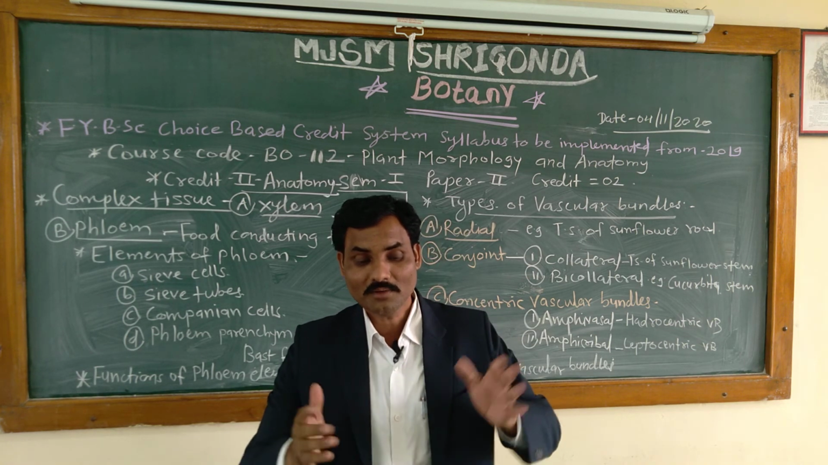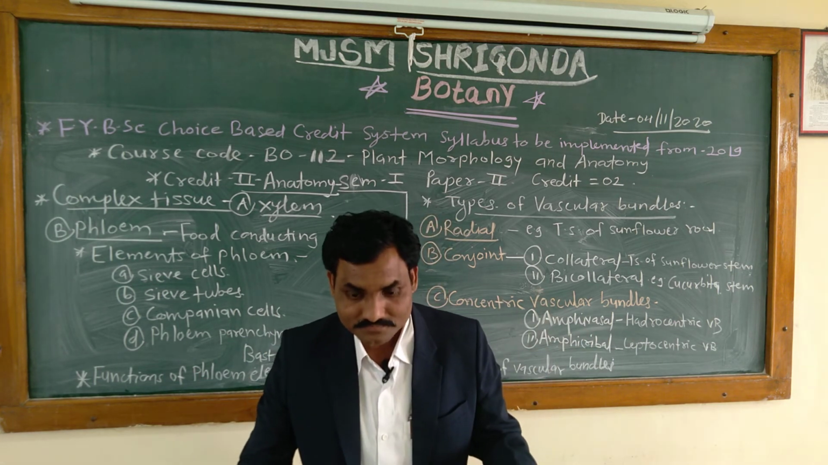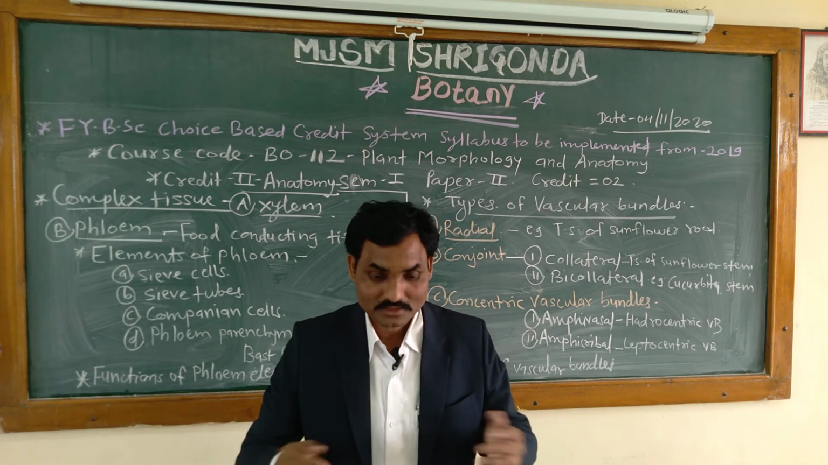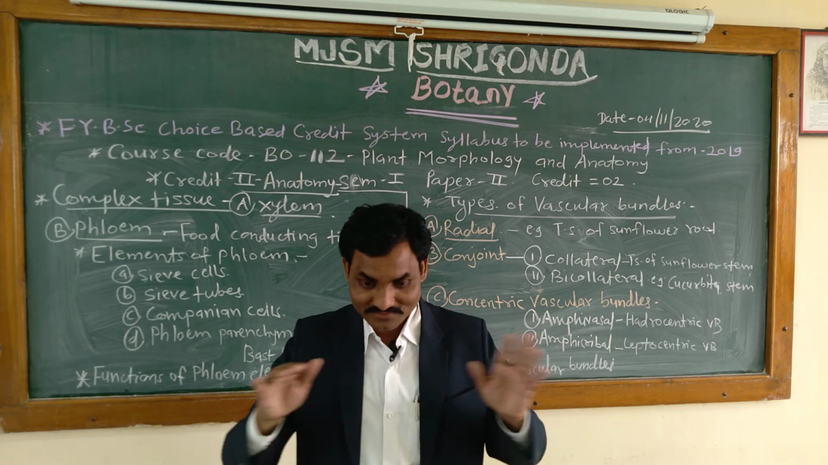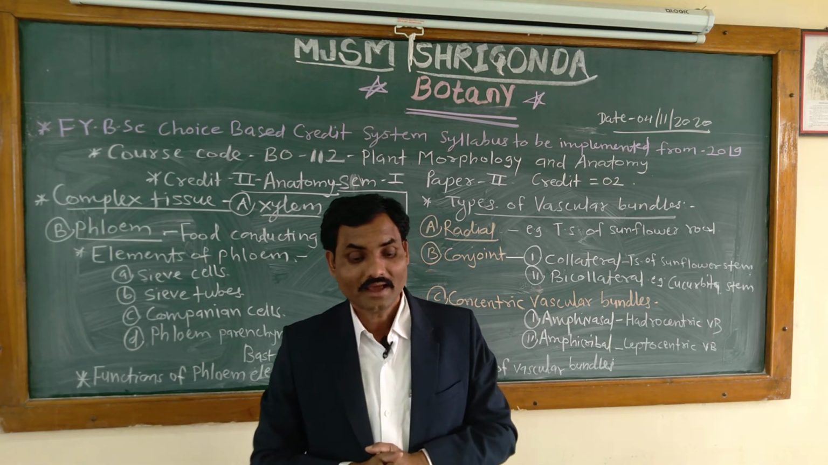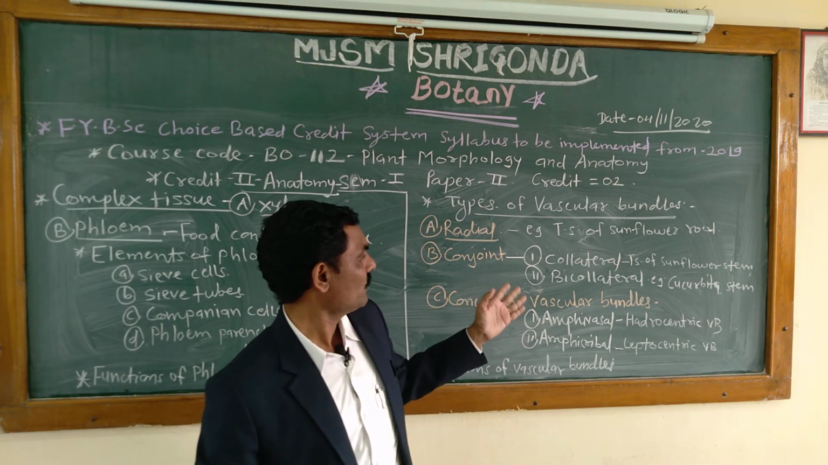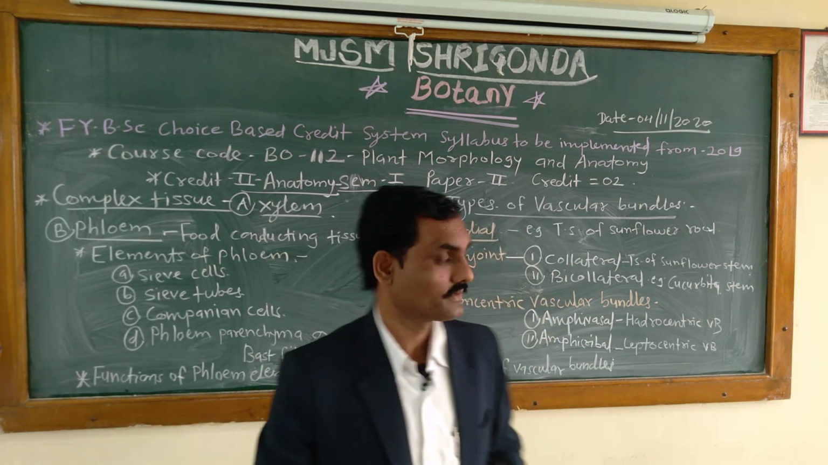And in these vascular bundles, the sequence will be outer phloem, outer cambium, xylem, inner cambium, and inner phloem. That is the sequence of the vascular bundles. And they are always open type. Bicollateral conjoint vascular bundles are always open type.